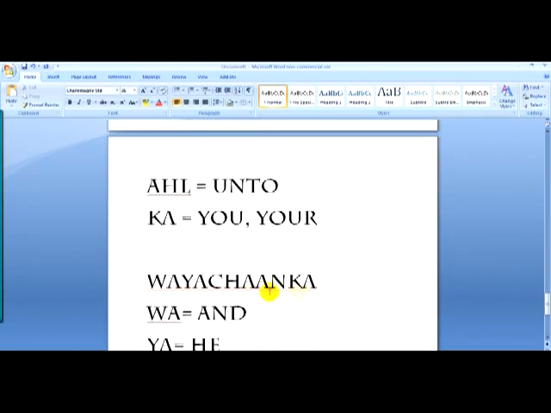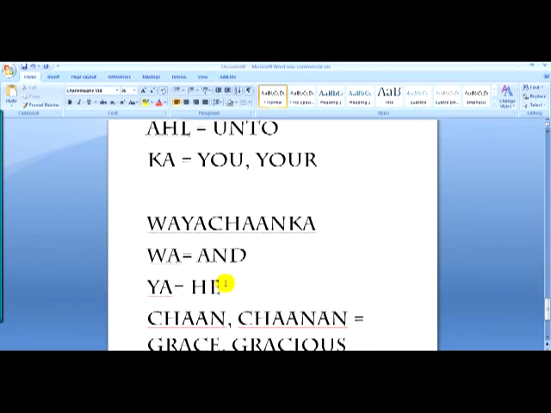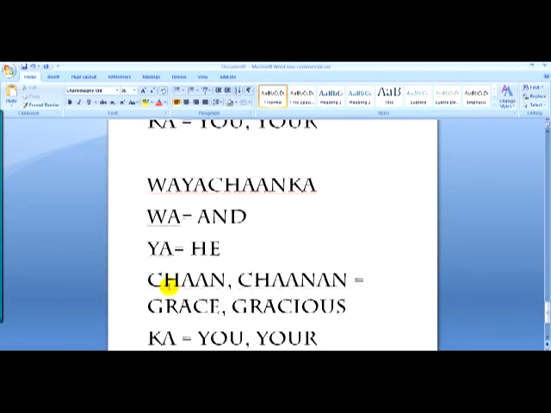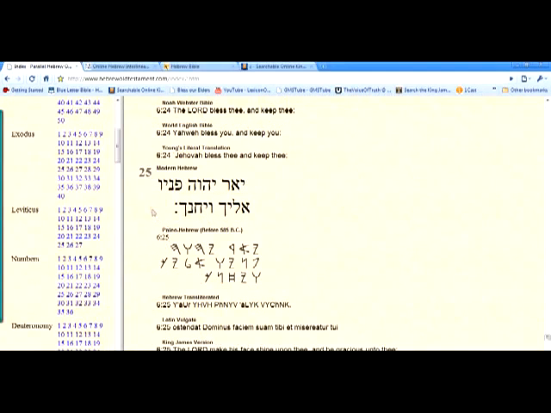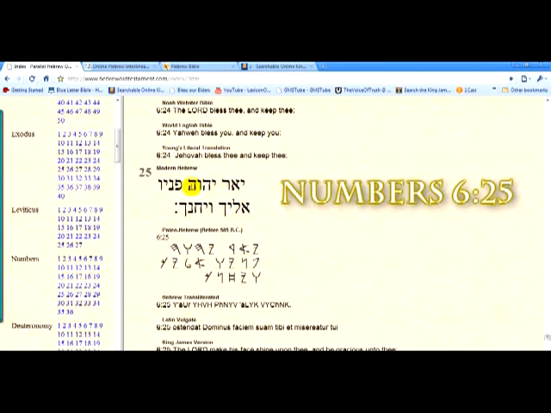And then you have Wayakhanka, which the Wa is and, the Ya is he, and Khan is where you get the word Khanan, which means grace or gracious, and then the Ka at the end of the word, like you see here, is you or your. So now let's go back here. You have Ya'ar Yahweh, Panyawa, Al Yaka, Wayakhanka.